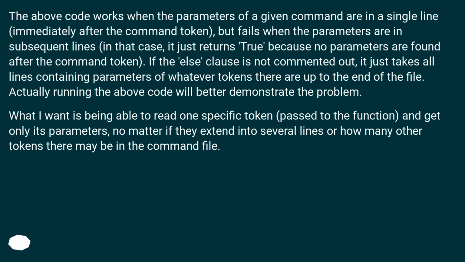If the else clause is not commented out, it just takes all lines containing parameters of whatever tokens there are up to the end of the file. Actually running the above code will better demonstrate the problem. What I want is being able to read one specific token, passed to the function, and get only its parameters, no matter if they extend into several lines or how many other tokens there may be in the command file.